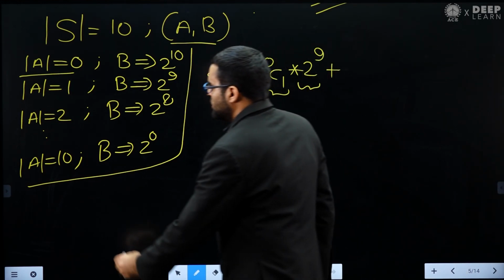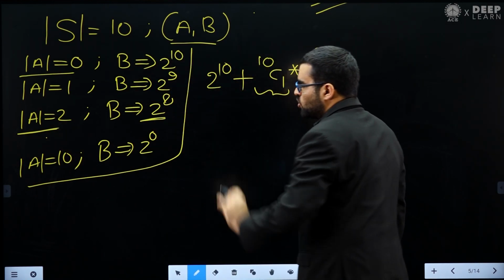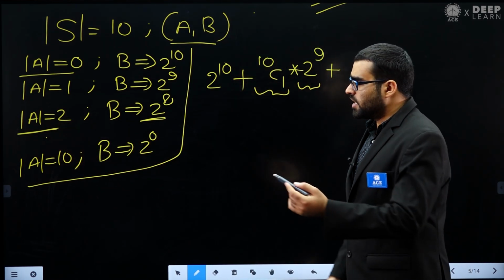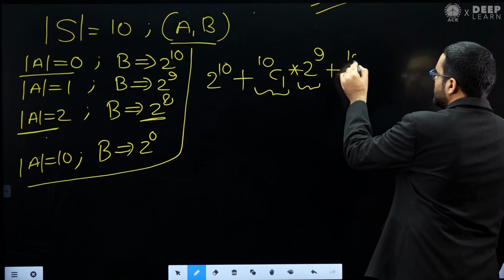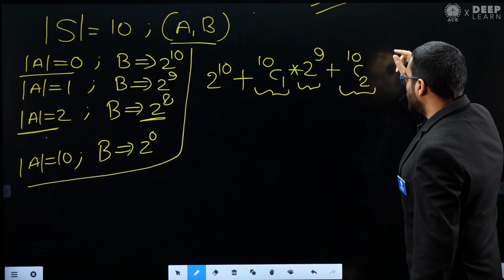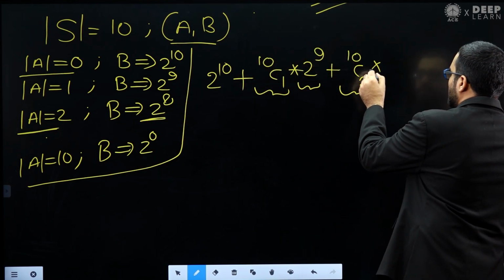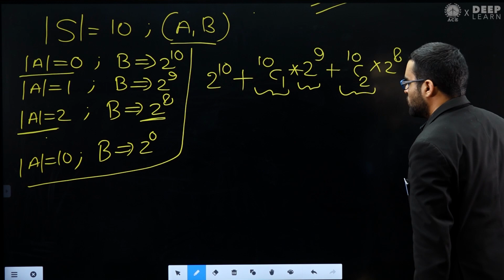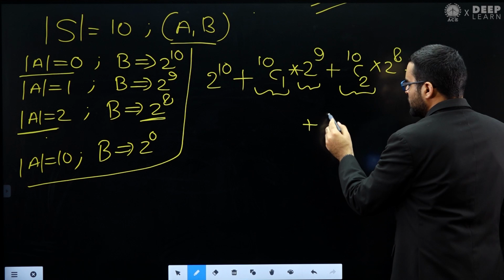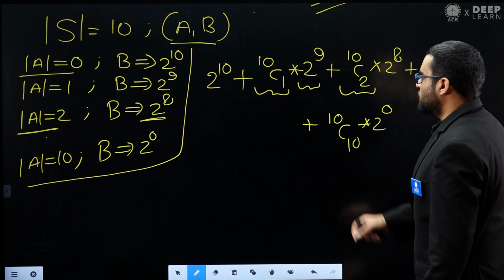Similarly, when set A has cardinality 2, for B we have 2 power 8 choices. How many such sets A can I create? I can create 10C2 such sets A, and for each set A, once I fix it, I have 2 power 8 choices for set B. If I continue like this, I will get 10C10 multiplied by 2 power 0.